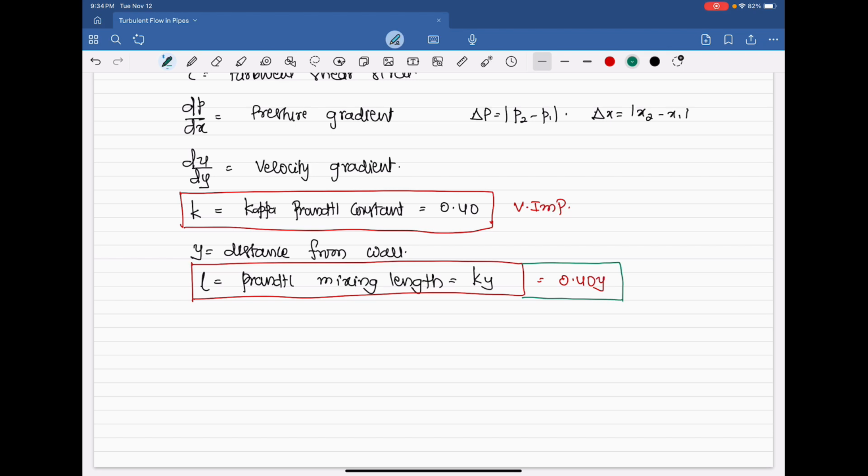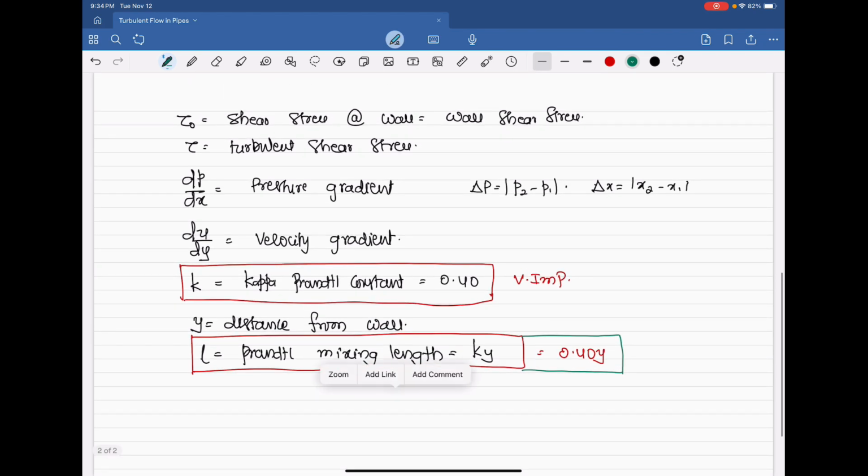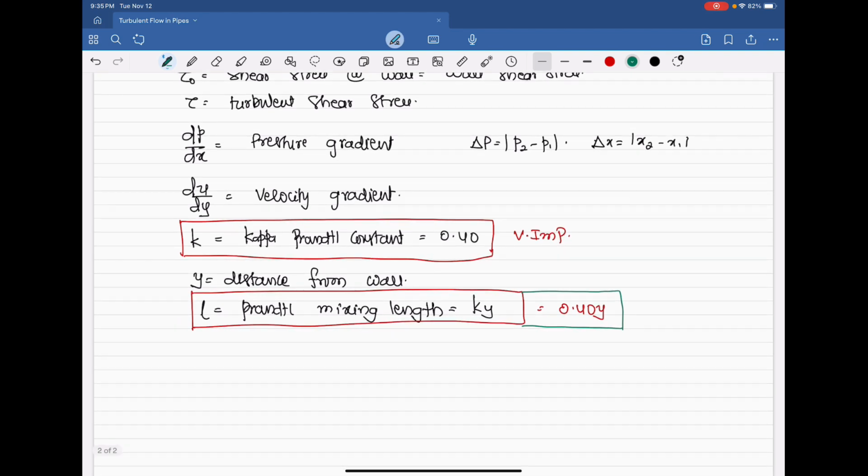Next comes y, the distance from the wall, and L, the Prandtl mixing length. Why this Prandtl mixing length is required, I will tell you. To find the shear stress, tau is the turbulent shear stress, and we want the shear stress at a distance of y. Wall shear stress is there, but we want shear stress at a distance of y.